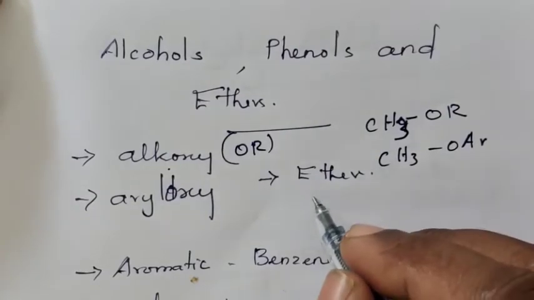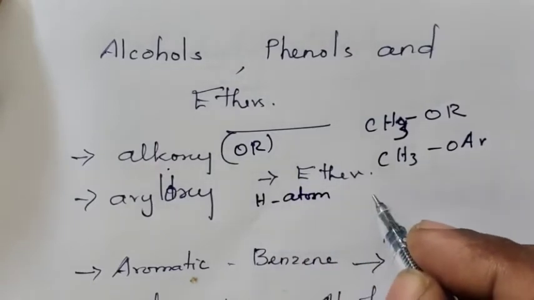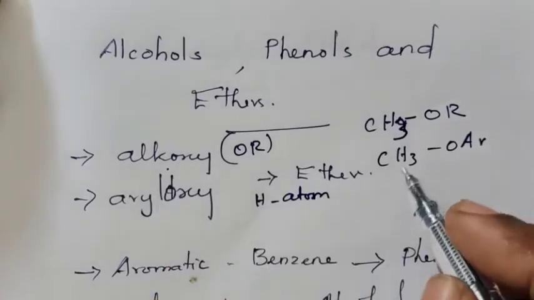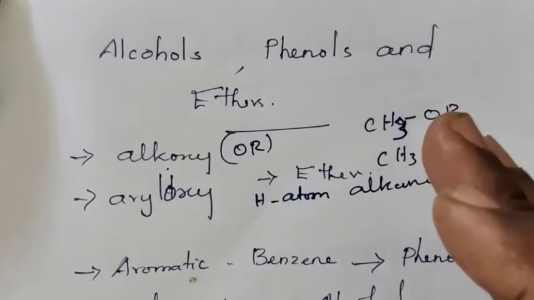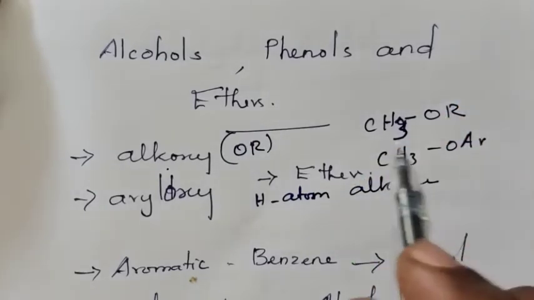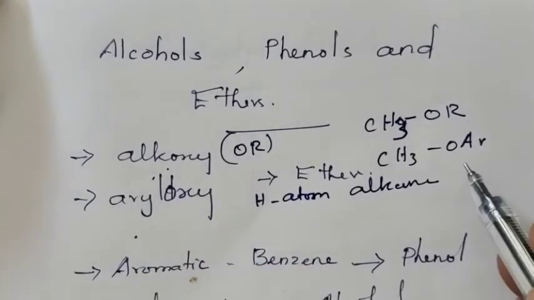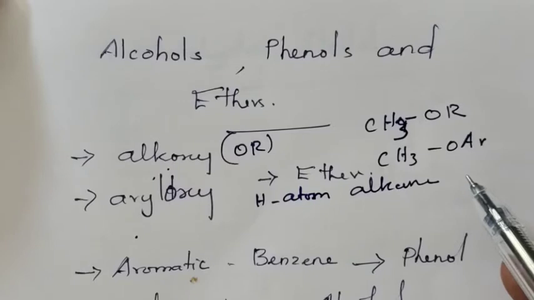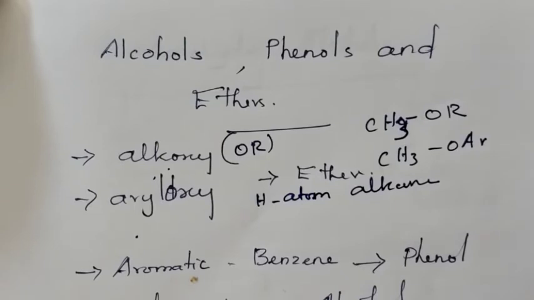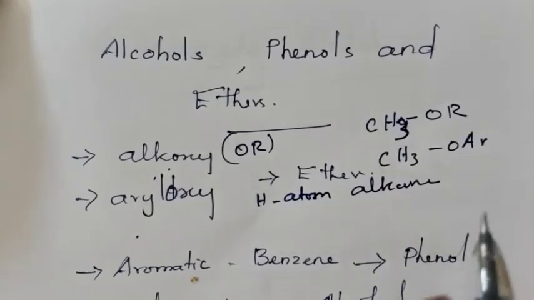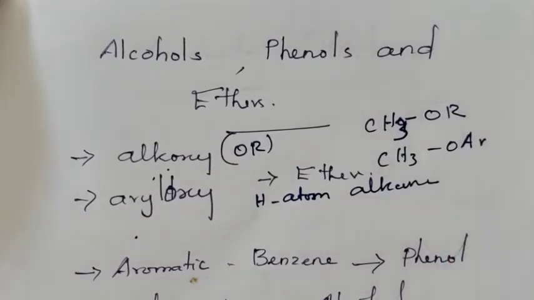So, ether means the hydrogen atom of an alkane or alkene is replaced by an alkoxy or aryloxy group. Then we get ether as the product. So, if the hydrogen atom of a hydrocarbon is replaced by an alkoxy or aryloxy group, the resultant compound is called ether.